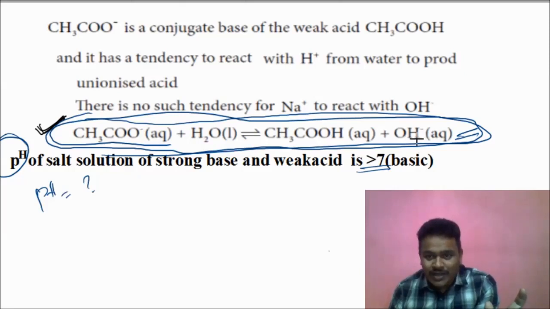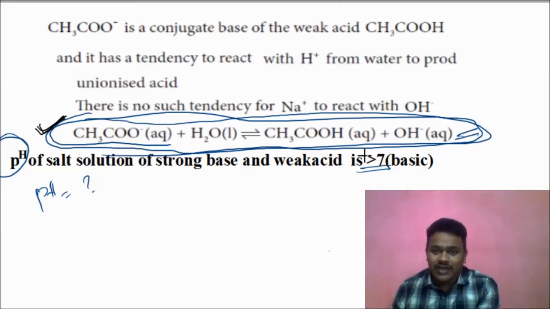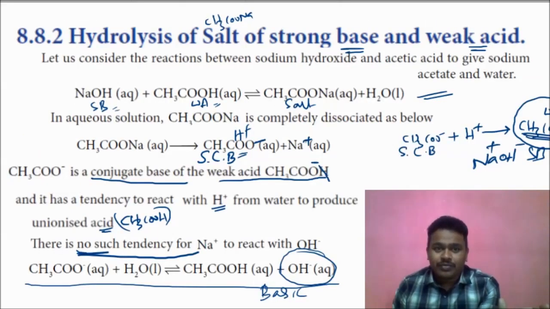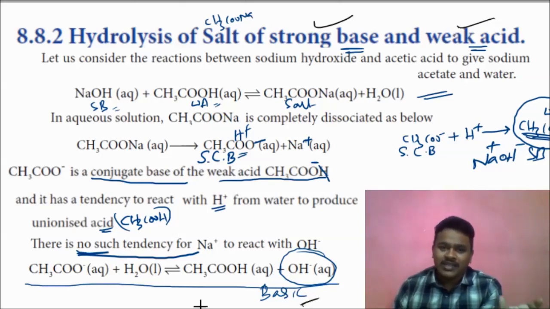Here also OH minus ions are representing. That is why we say that the salt solution of a strong base and a weak acid is basic in nature. This is what we studied.